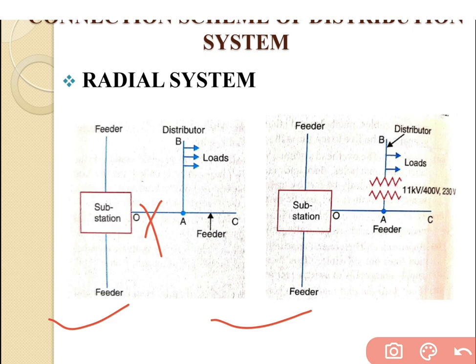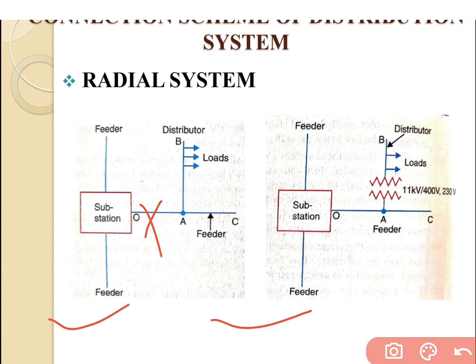But 90% of the systems in India are based on the radial system. Now the second figure is the AC radial system, which has one substation and one feeder connected with the substation. Here the feeder is indicated by OC, and distributor AB has one transformer connected.